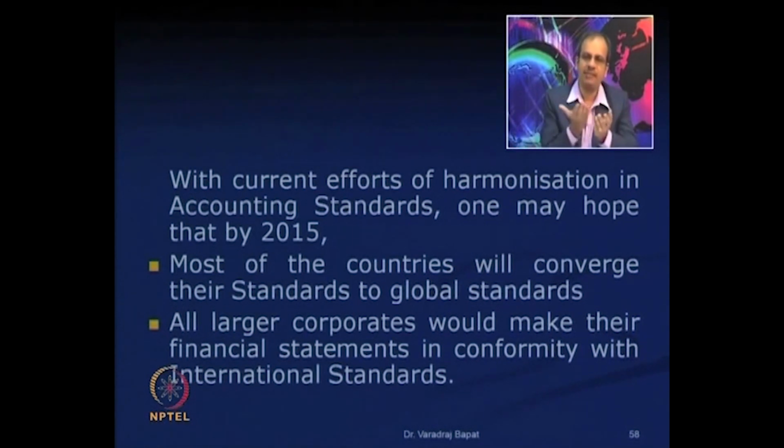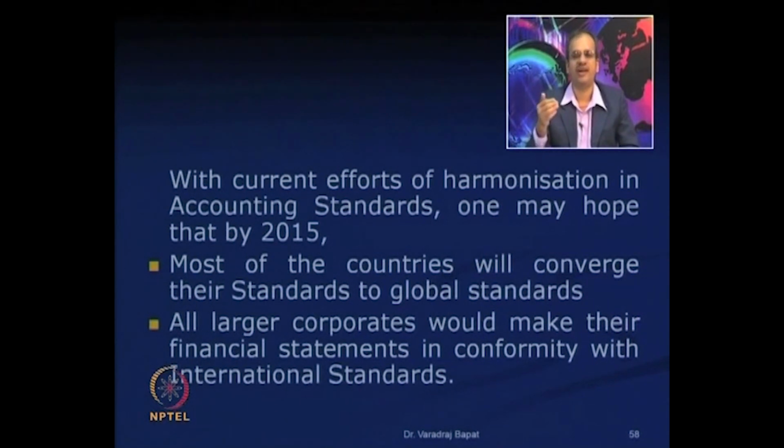Now, the benefit of this internationalization is, suppose we are studying the balance sheet of say Reliance Industries and we want to compare them with a US company Exxon. Both are in petroleum business. If the GAAPs are different, then their balance sheets are not comparable. But if both Indian and US companies follow similar accounting norms, their balance sheets become comparable. Same way, suppose an Indian company, let us say, wants to invest in China.